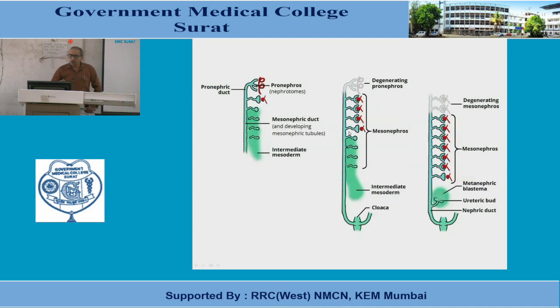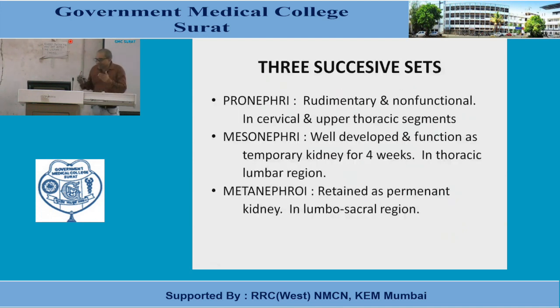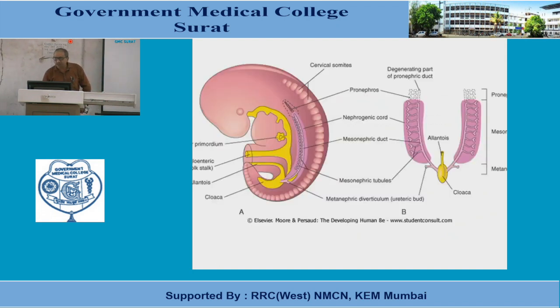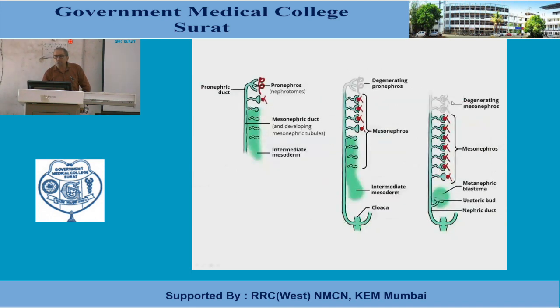Now, as I told, this mesonephric kidney is comparatively well developed and functions as an interim, a temporary kidney for 4 weeks. But later on, what happens? This mesonephric kidney also fails to fulfill the complicated excretory function of the human embryo. So not most of it, but the cranial part of the mesonephric kidney also disappears.